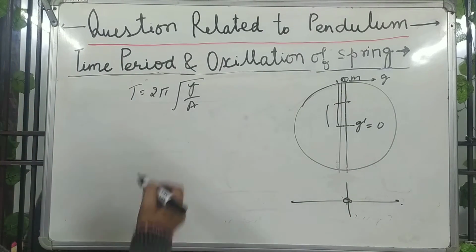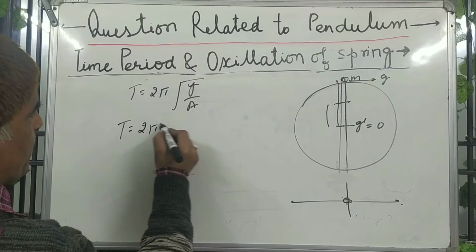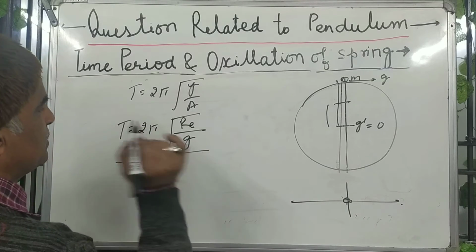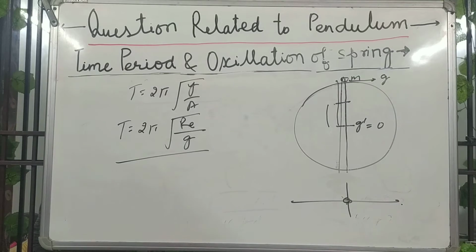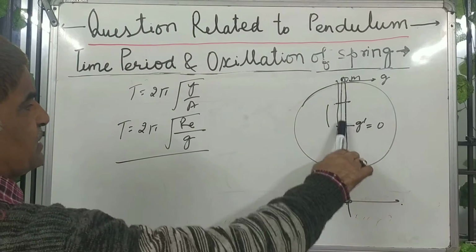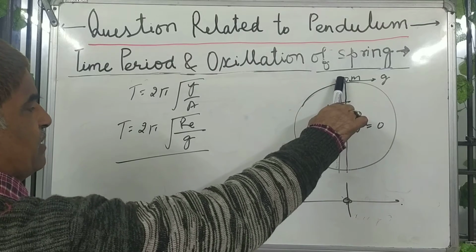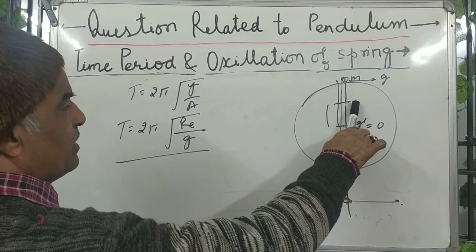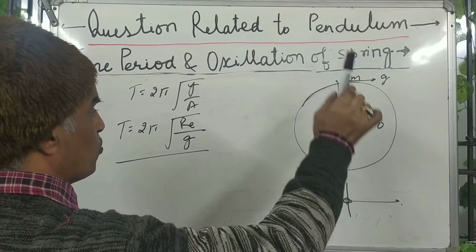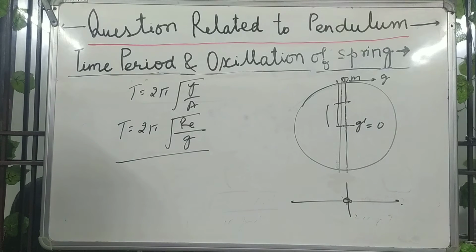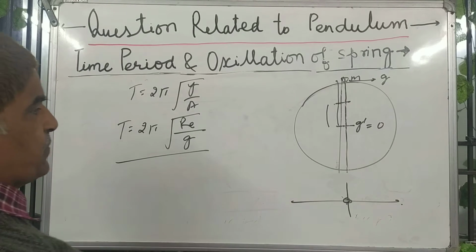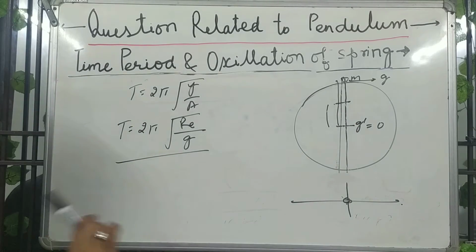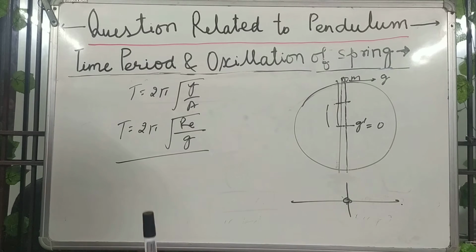So in this, time period T equals 2 pi root y upon a, where y equals the radius of the earth and acceleration is g. This is the time period. Y is the displacement: the body is displaced and reaches over here, so the displacement is Re, the radius of the earth, and at this point acceleration is g. And if it is given in the middle, then at that point you will have to apply the acceleration. They are asking what the time period is, but the time period will be constant. There will be no change in that.